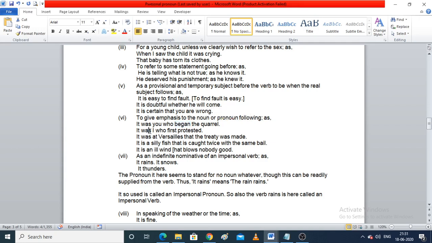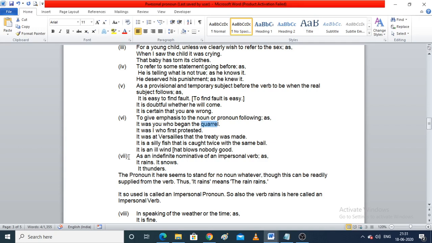Now I is the pronoun. Now the seventh point says, as an indefinite nominative of an impersonal verb.